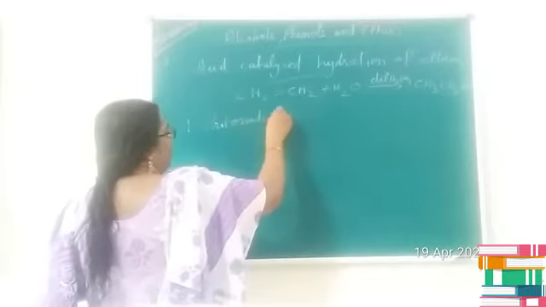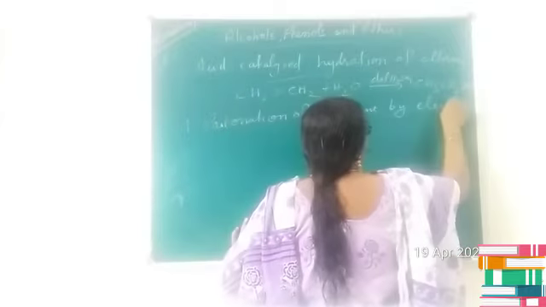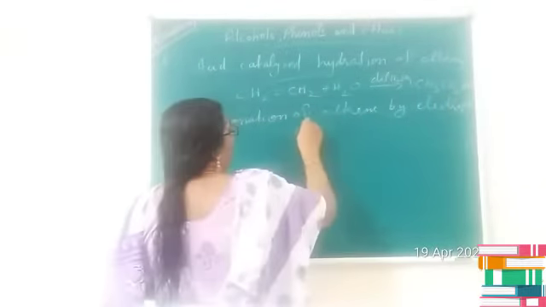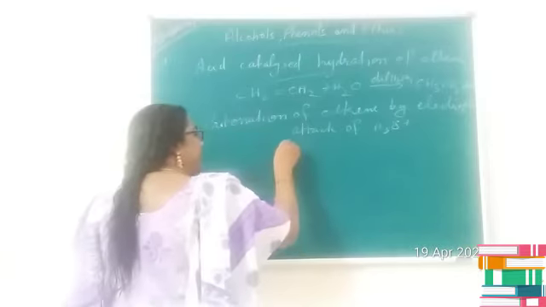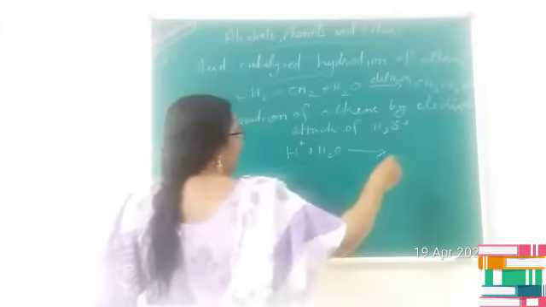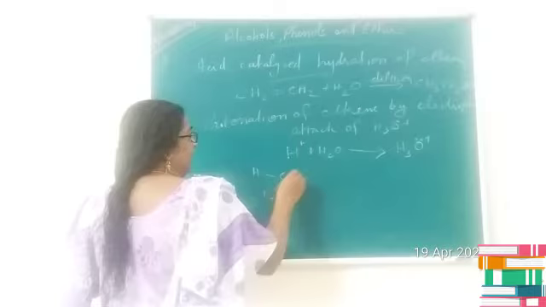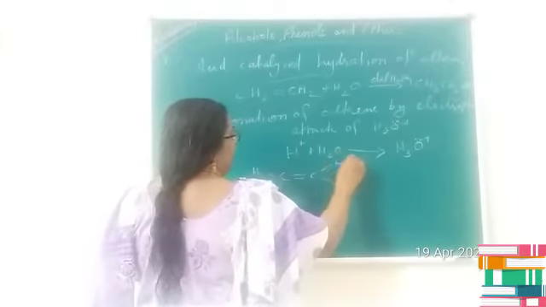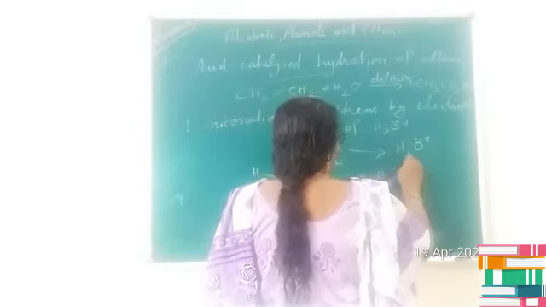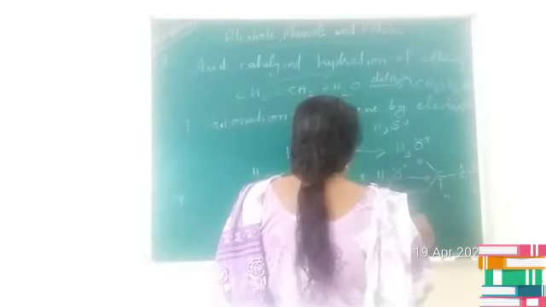We can consider protonation of alkene by the electrophilic attack of H3O plus. Is it clear, children? First, the proton H plus combines with a water molecule, which is the electrophile, and results in the formation of hydronium ion. In the second step, the alkene, ethene, combines with this hydronium ion H3O plus and produces a single bond and a charge. You are getting a carbocation.